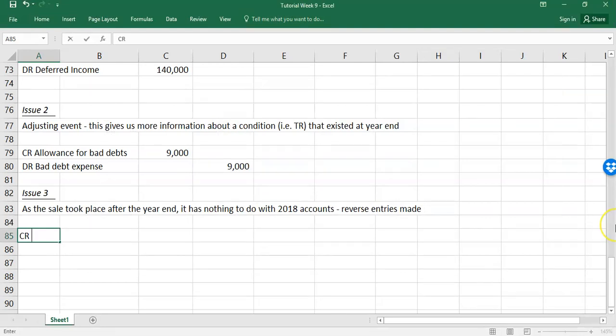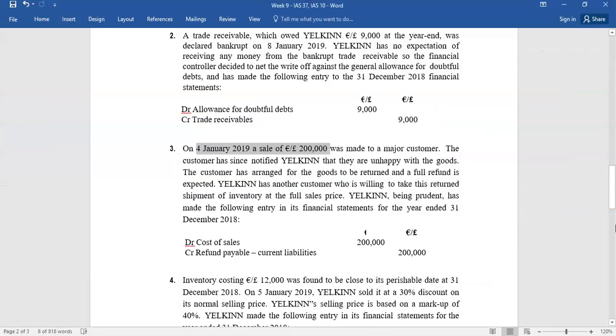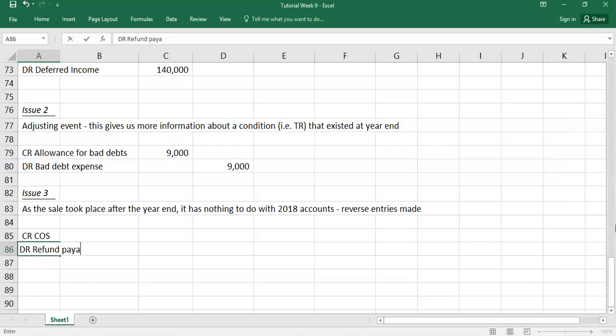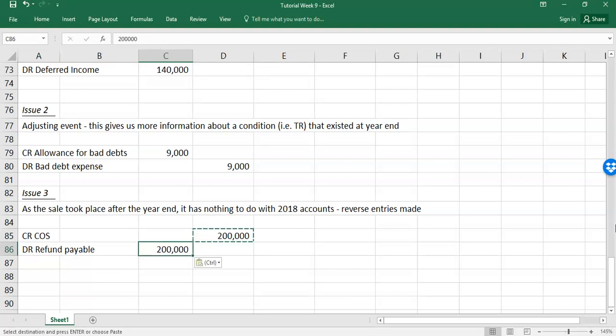So you're going to credit cost of sales and you're going to debit what they call refund payable. And that is 200,000 and 200,000. So a nice easy one again, but you just need to know the principles, and more importantly, you need to keep an eye on the key dates as well, which is very important for IAS 10.